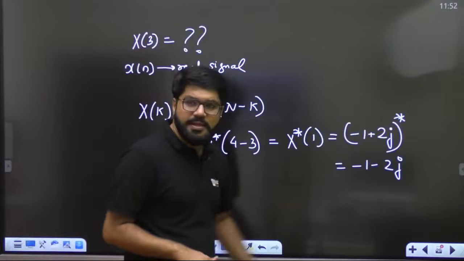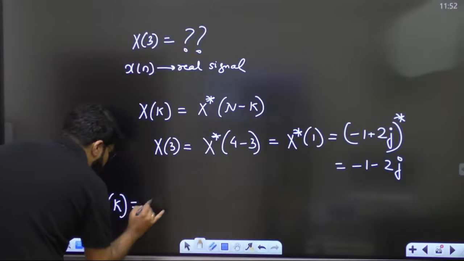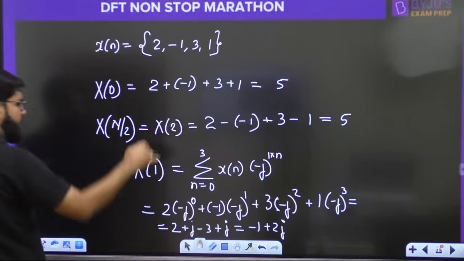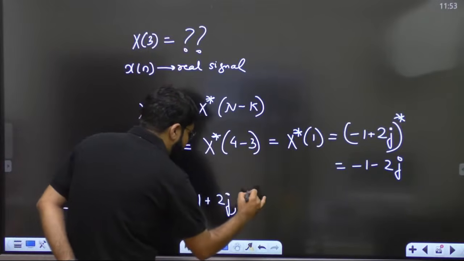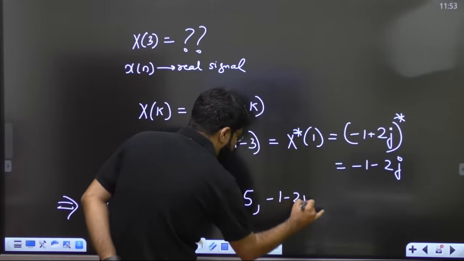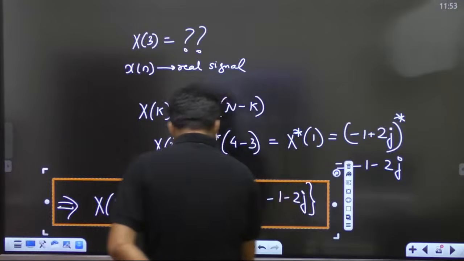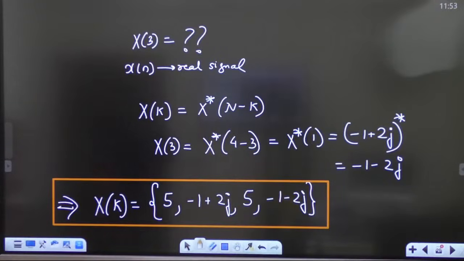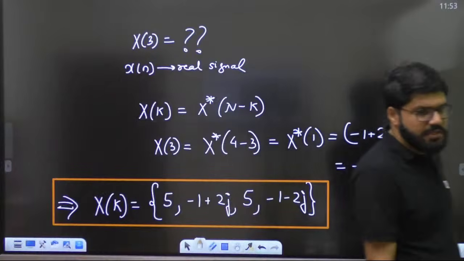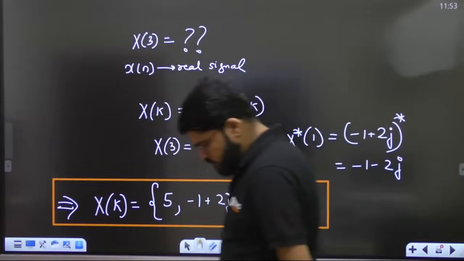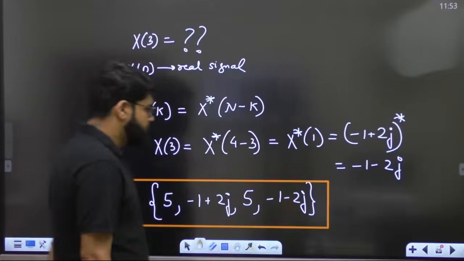The x of 3 is -1 minus 2j. That means, what is the 4-point DFT? We will write the answer officially. What was x0? The x0 was equal to 5. Then x1 is -1 plus 2j. Then x of 2 again 5. And then x3 is -1 minus 2j. So: 5, -1 plus 2j, 5, -1 minus 2j. That's it.